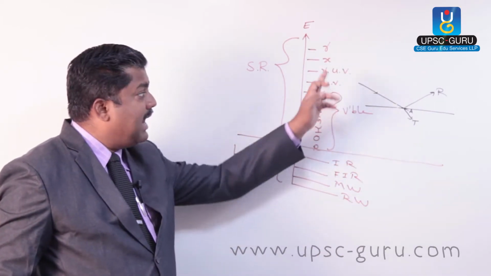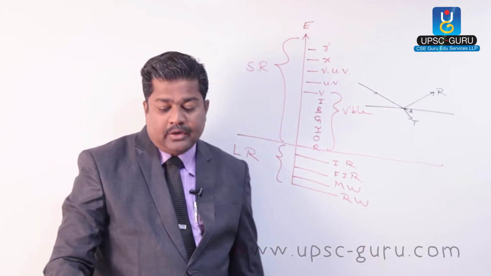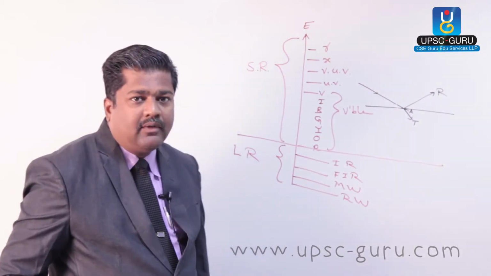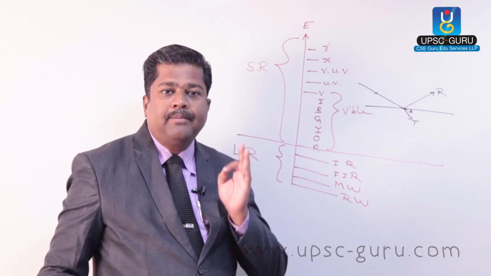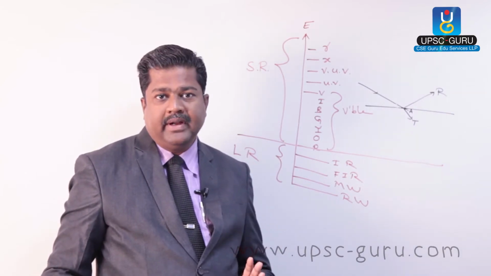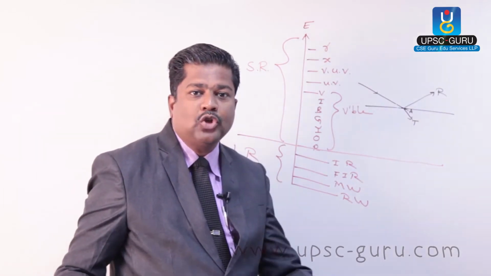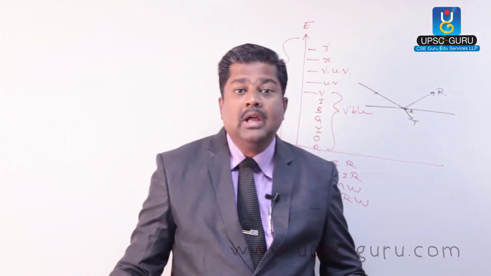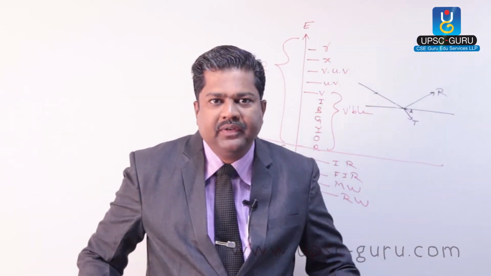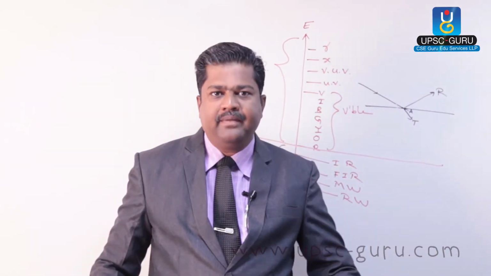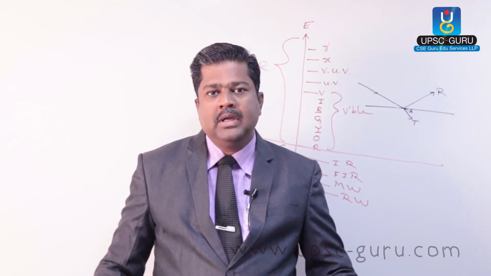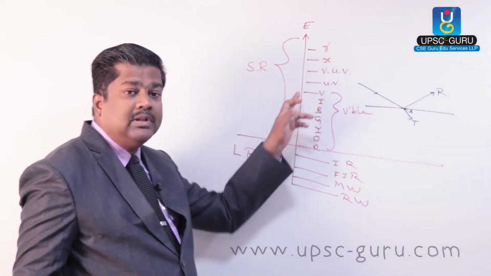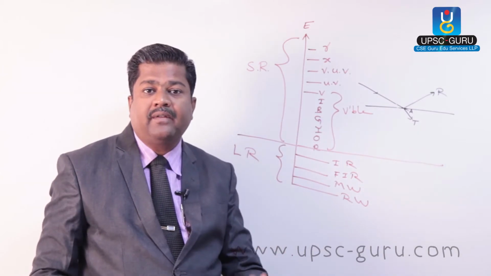Then ultraviolet radiation. You are aware now that all ultraviolet radiations are not absorbed by the ozone layer. It is wrongly said that the ozone layer absorbs ultraviolet radiation. A part of ultraviolet radiation which is harmful for life, that is absorbed by ozone. Otherwise, ultraviolet radiations are coming directly on the surface of the earth.